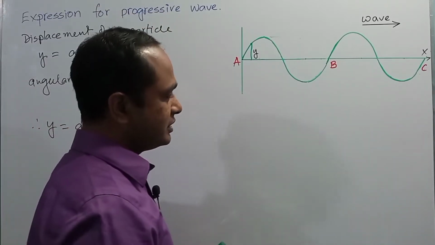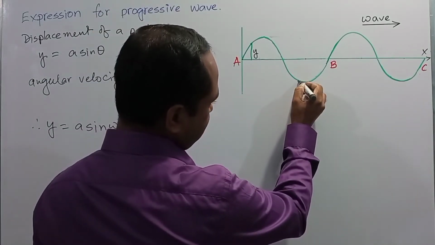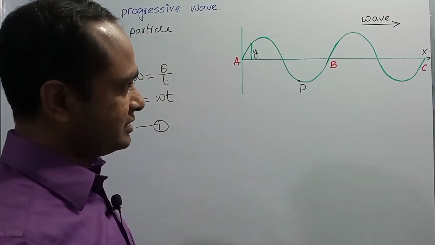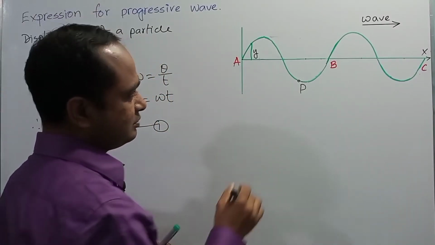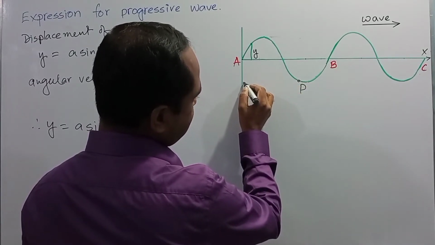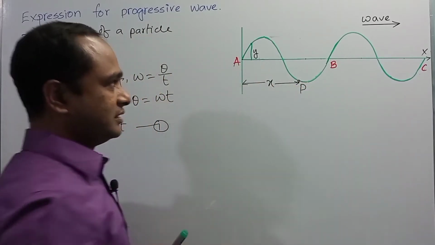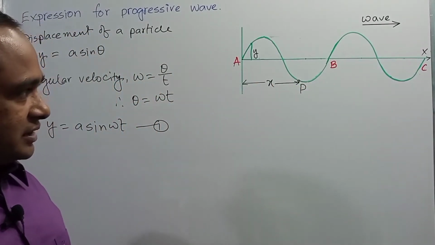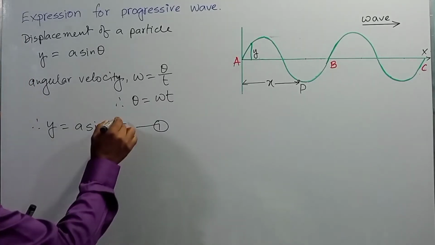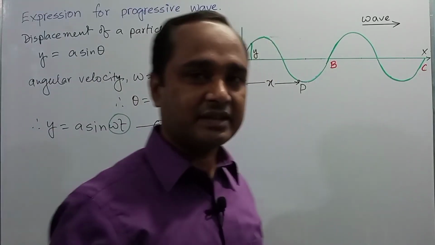Suppose we would like to see the displacement of a particle, like this point denoted by P, from its equilibrium position, and the particle is situated at a distance of x from the mean position. You know the displacement of a particle depends on its phase angle. Here theta is the angle or phase angle.